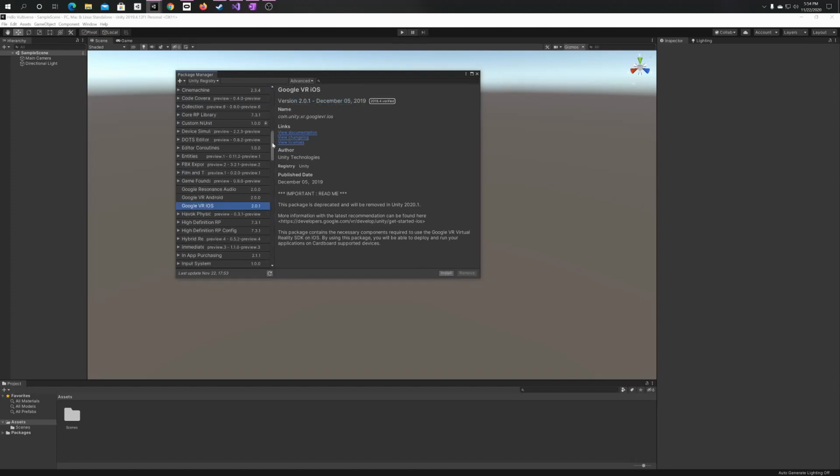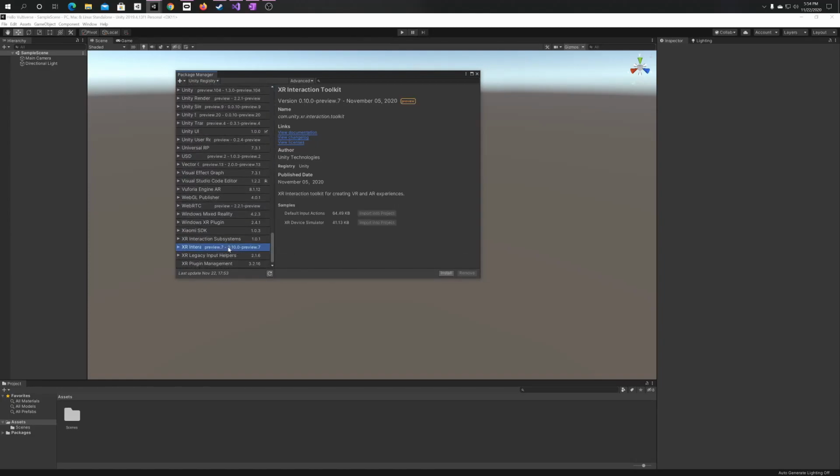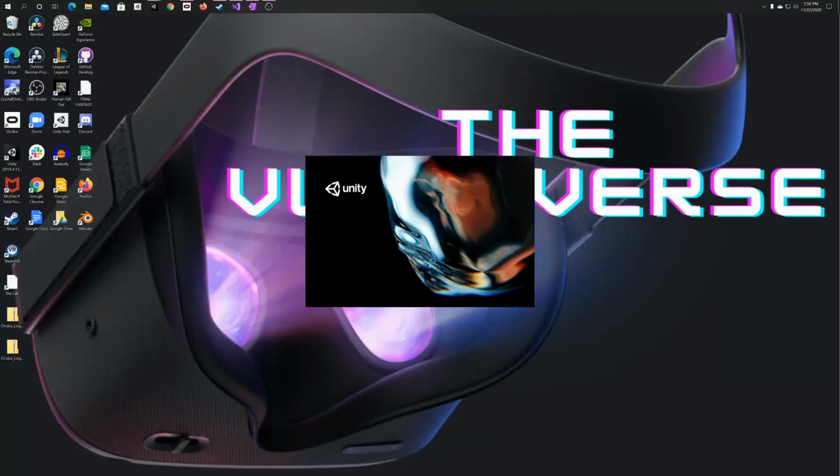Then scroll down to the bottom. We have a couple of things to install. The first one is the XR Interaction Toolkit. This just allows us to easily create VR projects in Unity. Go ahead and click Install. Once it has installed, it's going to require you to restart Unity so it can install the new Unity input system. So just go ahead and click OK so that it can restart, and we should be good to go.